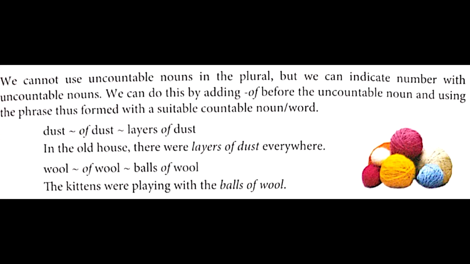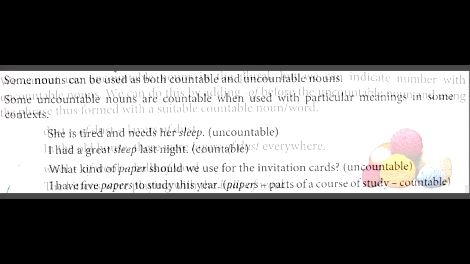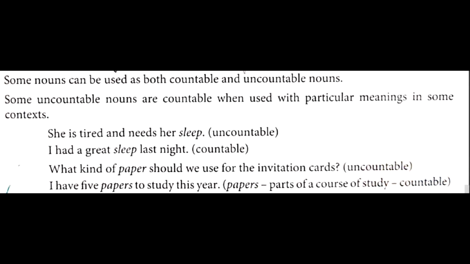Next one. Some nouns can be used as both countable and uncountable nouns. Some uncountable nouns are countable when used with particular meanings in some context. She is tired and needs her sleep.